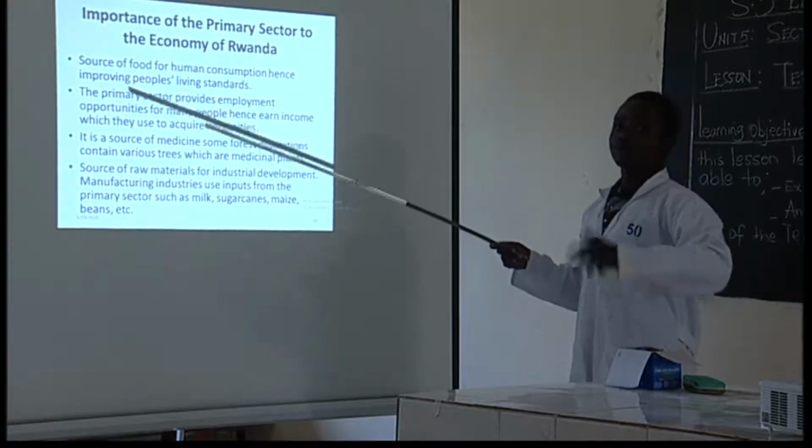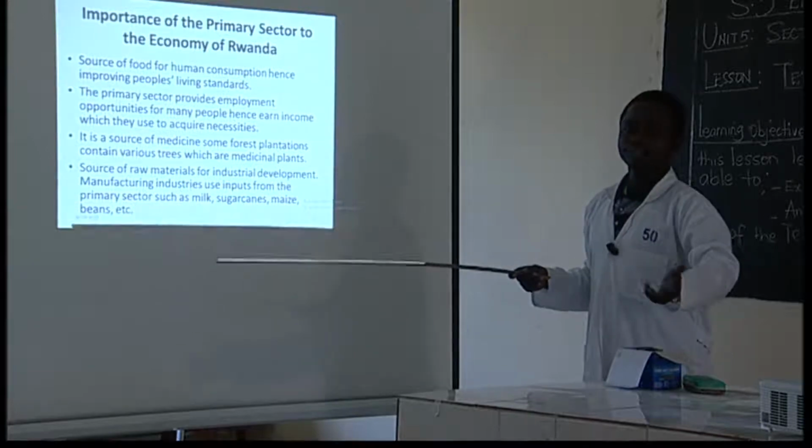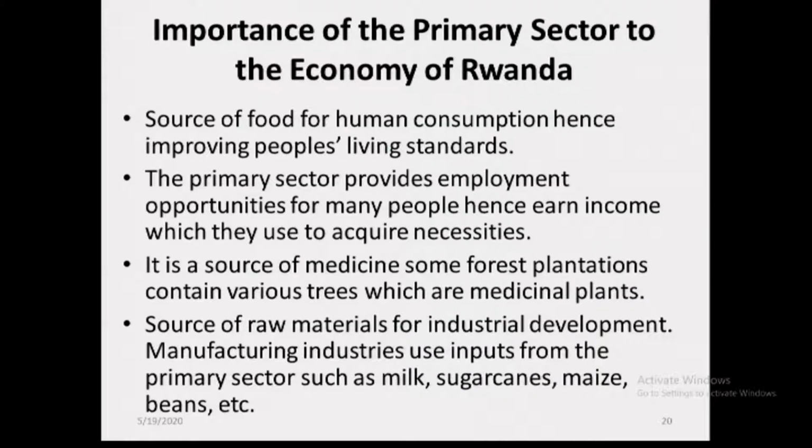For example, talk about fishing. We get fish, which acts as food. Talk about agriculture, livestock farming, where we get milk, where we get food in agriculture, food crop farming, and we consume. So it's also food for human consumption, hence improving people's standards of living.